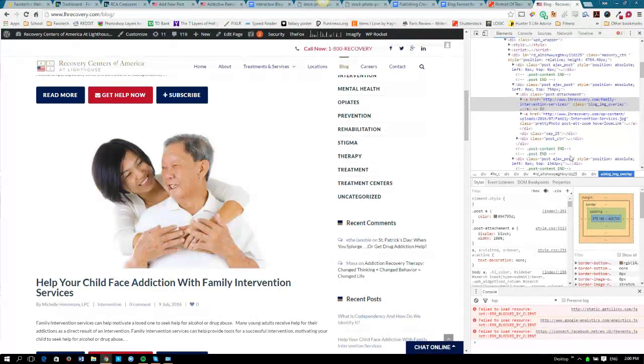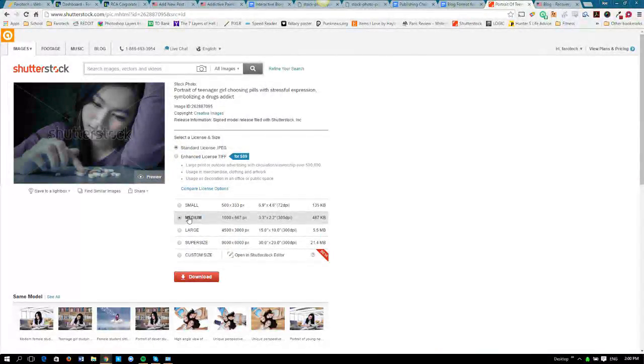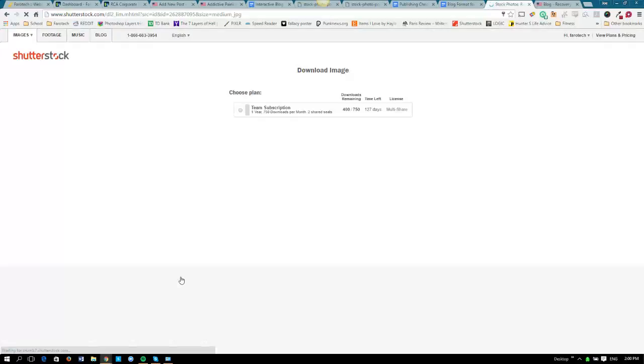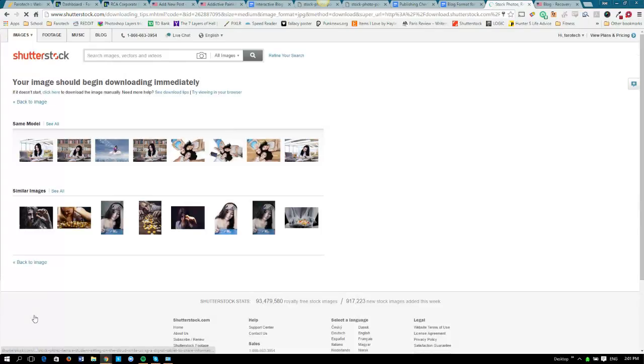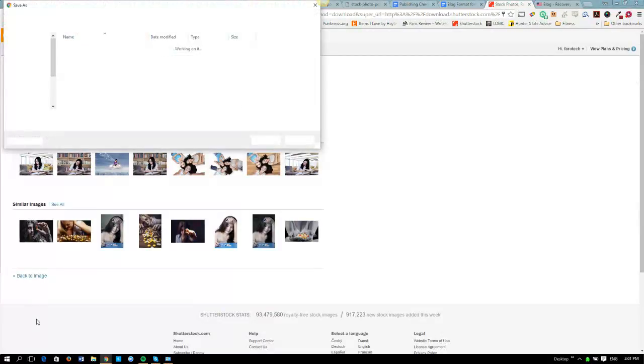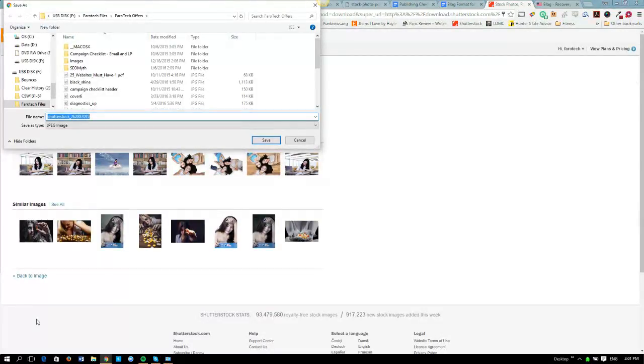So that's what we're going to do. We're going to go in and download this portrait in medium, 1000 by 667, because that's bigger than we actually need, and WordPress will automatically resize it to the size we need. If it's smaller, you don't want it, because then it'll blow it up bigger than it really is, and then it'll be pixelated and won't look very good at all. So we're downloading the image. Again, if you don't have access to Shutterstock and this is what's been given to you that you need to use, just ask myself or ask somebody on Dennis's team or ask a project manager to help you locate that file in a legal way.